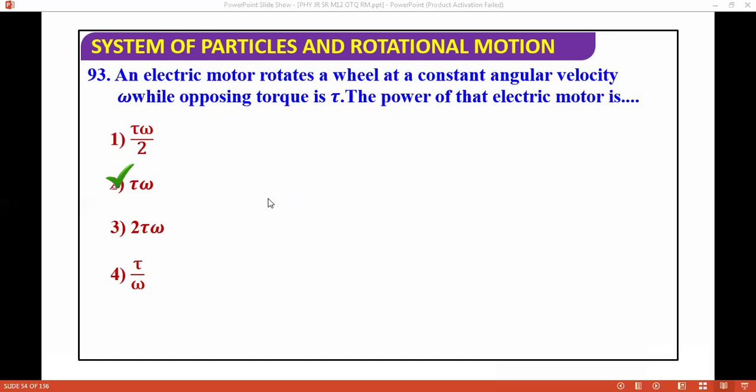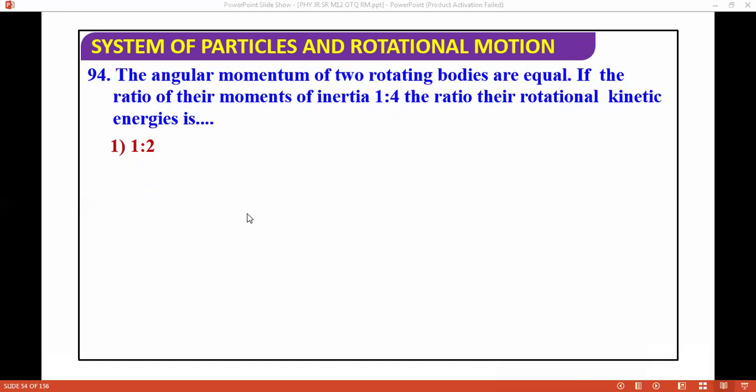So I'm moving on to the next question. The angular momentum of two rotating bodies is equal. If the ratio of their moments of inertia is 1:4, the ratio of their rotational kinetic energy is? So you can solve this question, you will get the answer for this one.